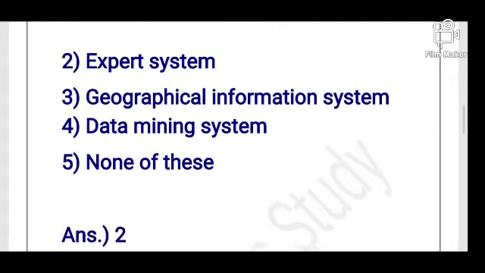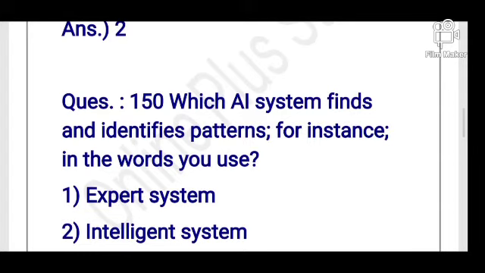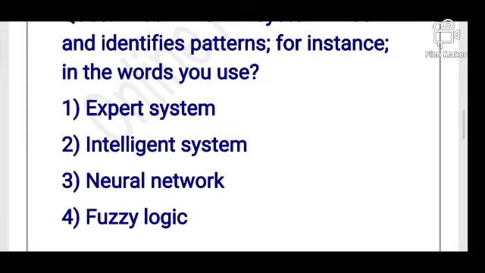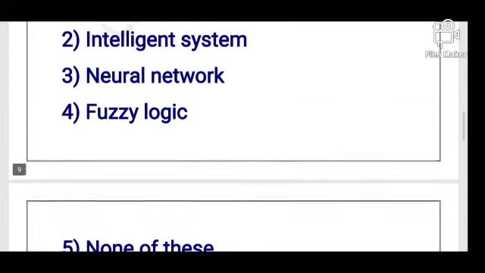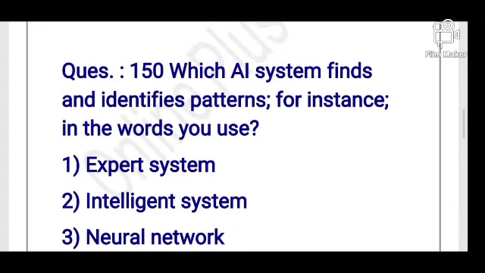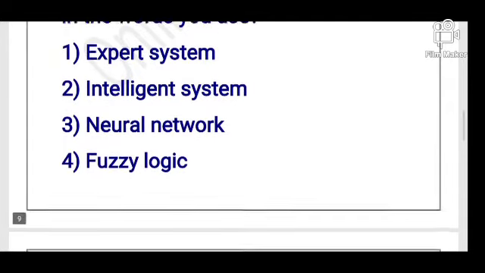So today's next question is: which AI system finds and identify patterns, for instance, in the word you use? Options are expert system, intelligent system, neural network, fuzzy logic, and none of this. So what is its answer? Its answer is option number 3, neural network.